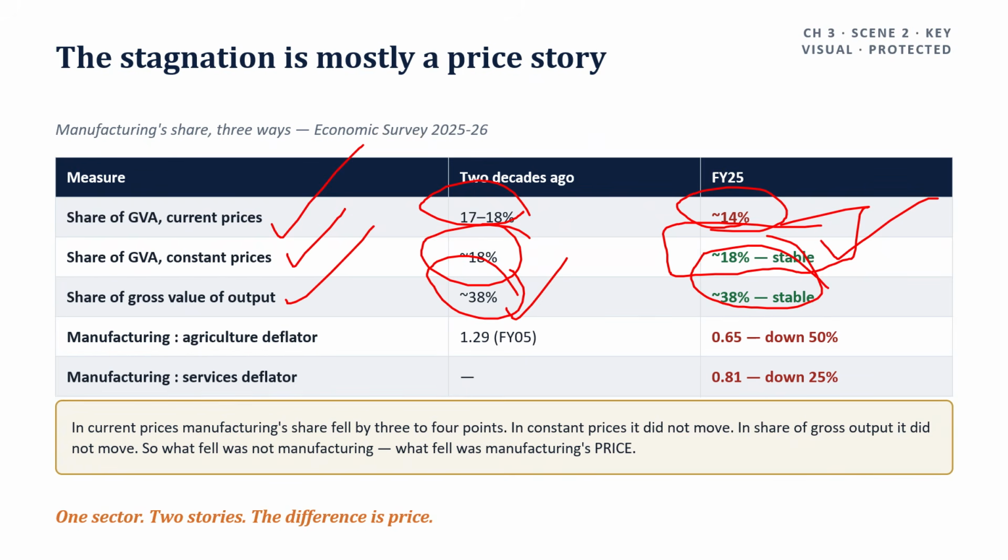Now how much? 38%. Stable. It is clear. And in current prices, manufacturing share fell by 3 to 4 percentage points.